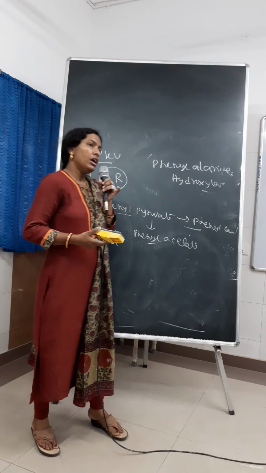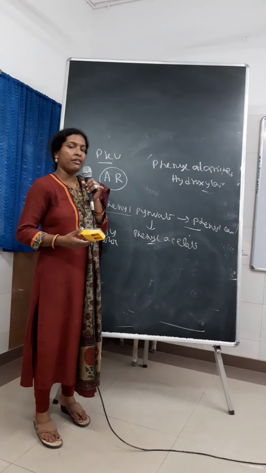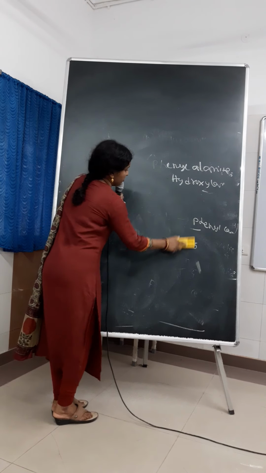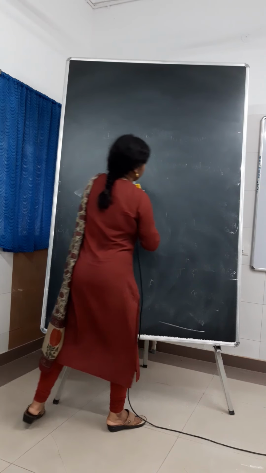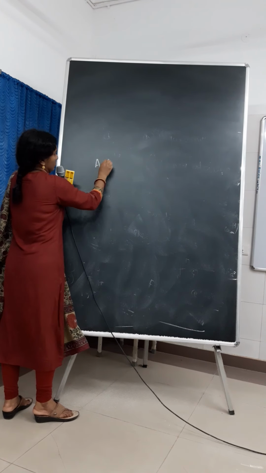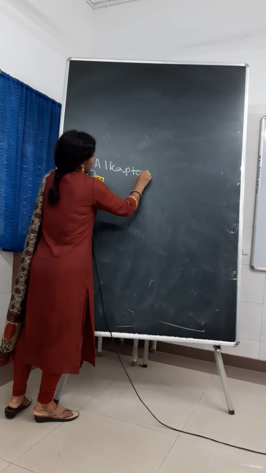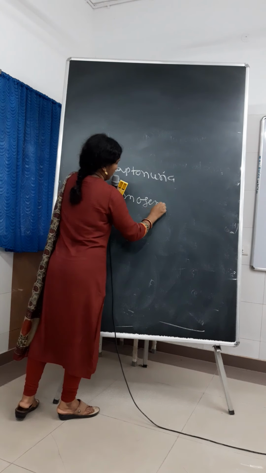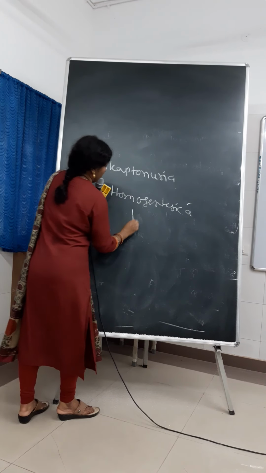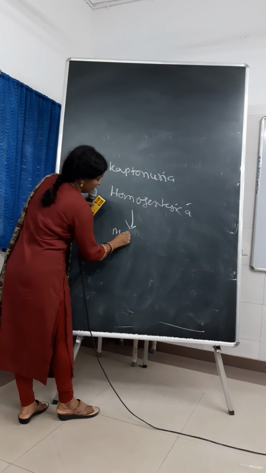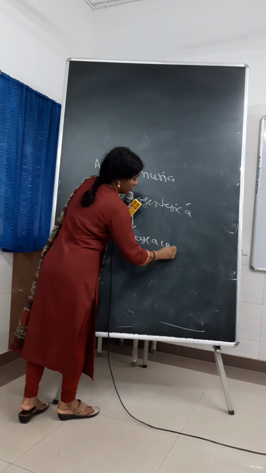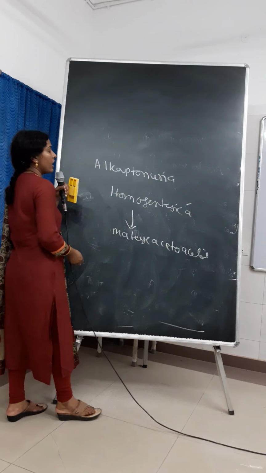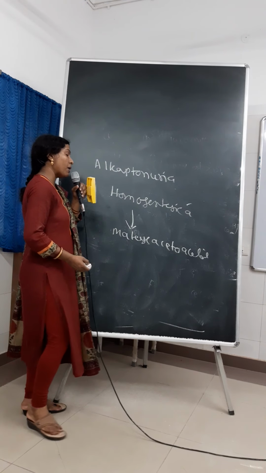Now what is alkaptonuria? Alkaptonuria was first described by Sir Garrod in 1902. So here, homogentisic acid via the enzyme homogentisic acid oxidase is converted to maleylacetoacetate.